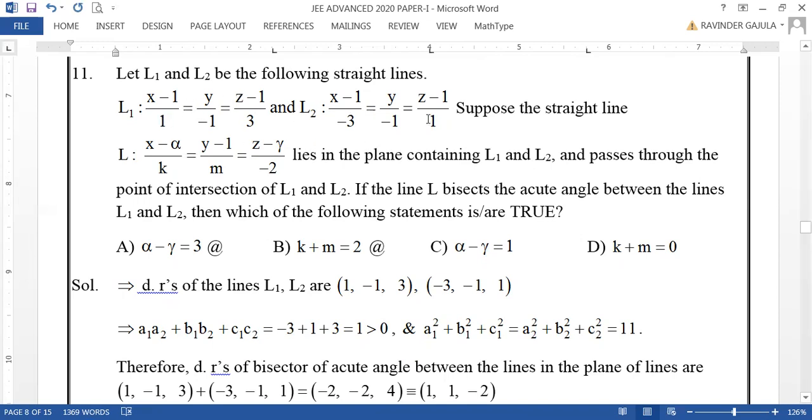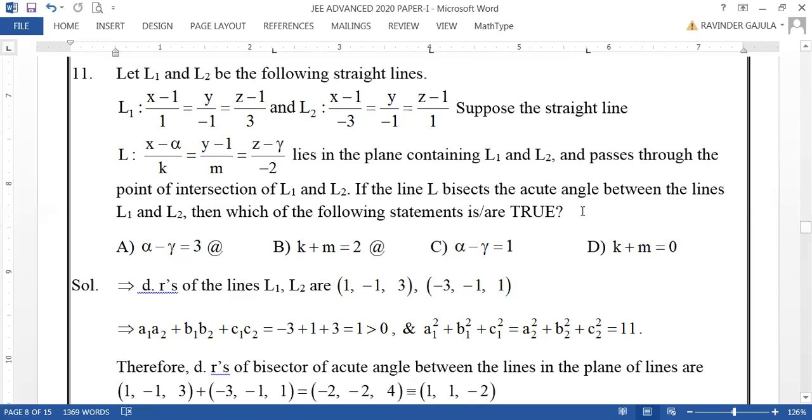Suppose the straight line L given like this lies in the plane containing L1 and L2, and passes through the point of intersection of L1 and L2. If the line L bisects the acute angle between the lines L1 and L2, then which of the following statements are true is the question to you.